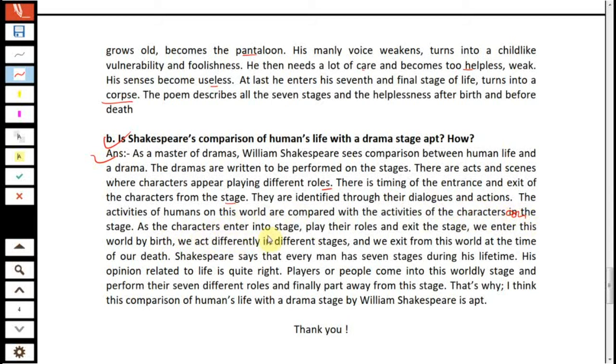As the characters enter the stage, play their roles and exit the stage, we enter this world by birth. We act differently in different stages and we exit from this world at the time of our death. Shakespeare says that every man has 7 stages during his lifetime. His opinion related to life is quite right. Players or people come into this worldly stage and perform their 7 different roles and finally part away from this stage. That is why I think this comparison of human life with a drama stage by William Shakespeare is apt.